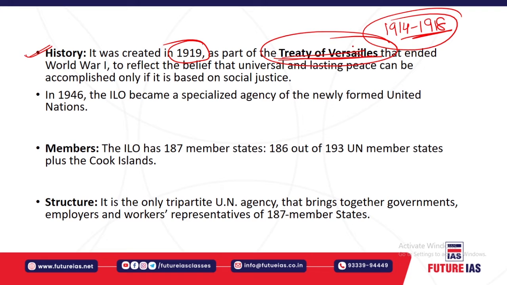See, the Treaty of Versailles is nothing but a peace document which was signed at the end of World War One by the Allied powers as well as the associated powers, along with Germany. It was signed at the Palace of Versailles in France. That is why it is known as the Treaty of Versailles, because it was signed in the Palace of Versailles, located in France, on June 28th, 1919. It came into force on January 10, 1920.